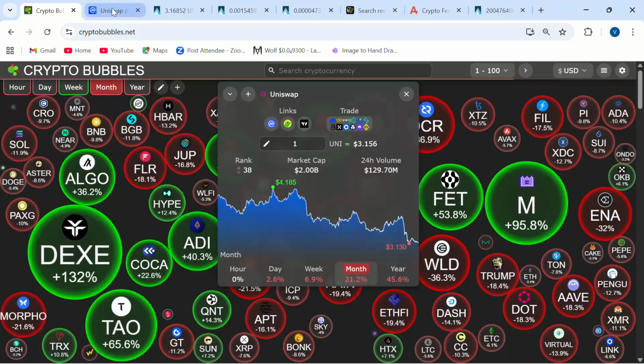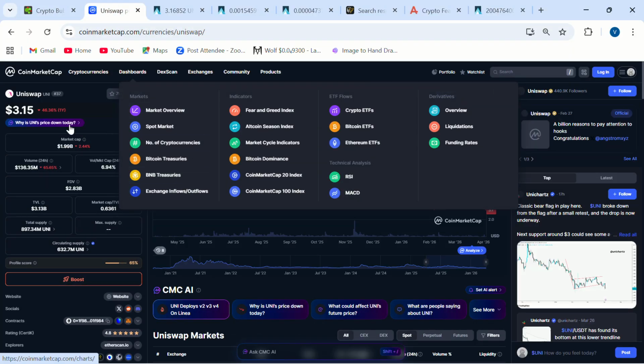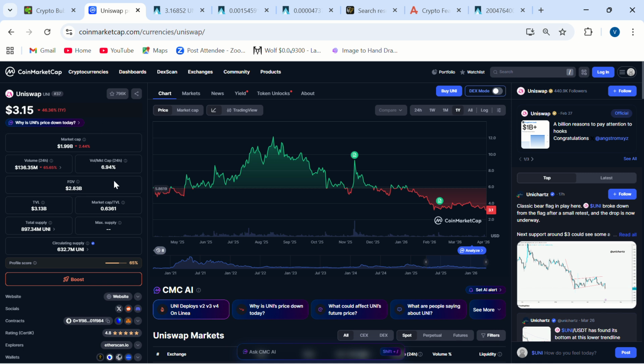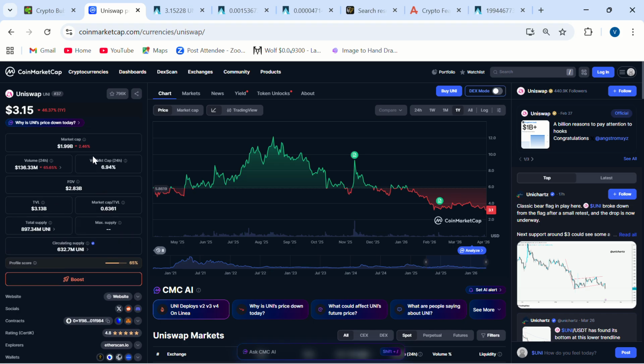Let's get down to business. Uniswap's market cap stays around the $2 billion level, with Uniswap trading above $3.15. Uniswap's total supply is around 897 million tokens, with 632 million of those tokens in circulation. Total value locked for Uniswap sits at $3.13 billion. Fully diluted market cap for Uniswap sits at